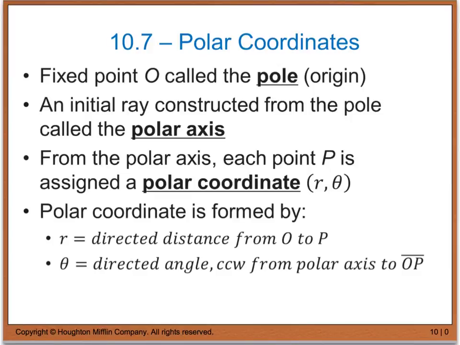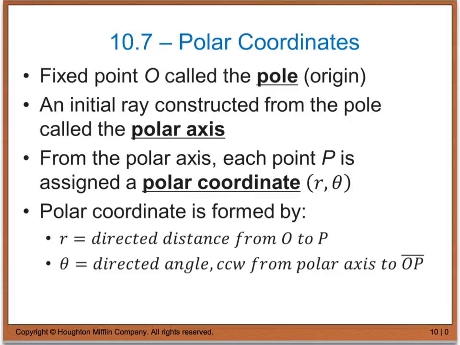Before we get into what the polar system looks like, we need to identify a few things first. The first thing we're going to look at is a fixed point, and we're going to call this O. It essentially is the origin, but when we're dealing with polar coordinates, it's called the pole. Now when we take an initial ray from the pole, this is called our polar axis. I have a diagram and I'll show you what all of this looks like in just one second.